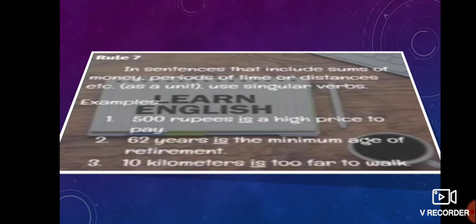62 years is the minimum age of retirement. 62 years, it is a single unit. Distances also, 10 kilometers is too far to walk. Okay, they are singular by form. So we need to write down singular verbs.